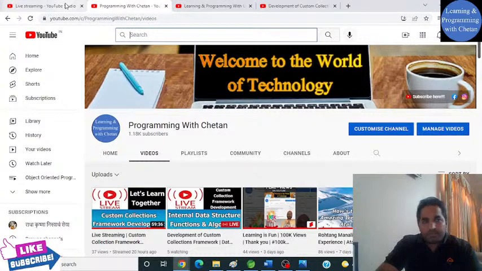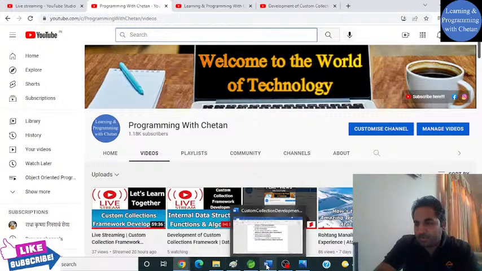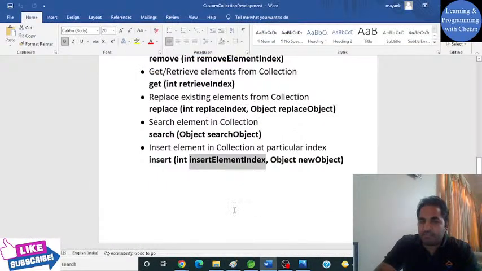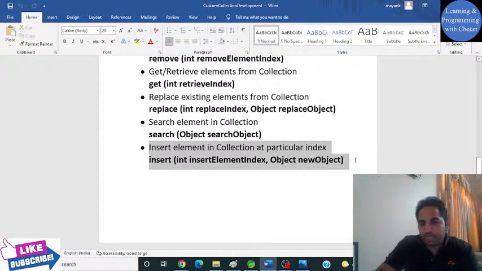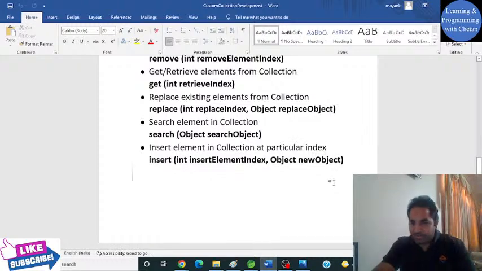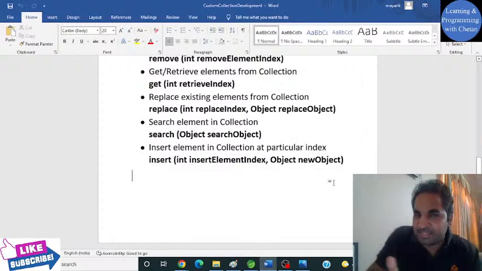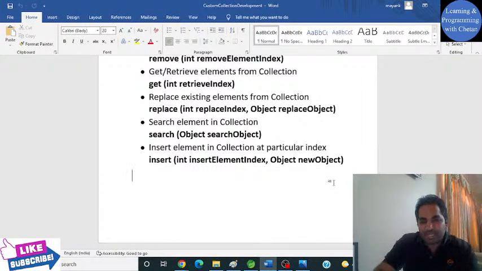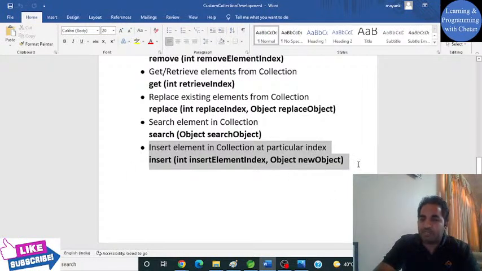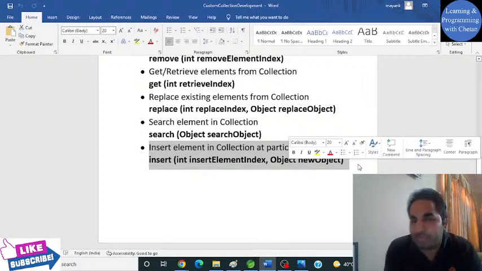So yes guys, I'm back again and now let us discuss one of the toughest operations. That is why I have kept it last. That is the insert operation. So here you need to understand it with more attention.